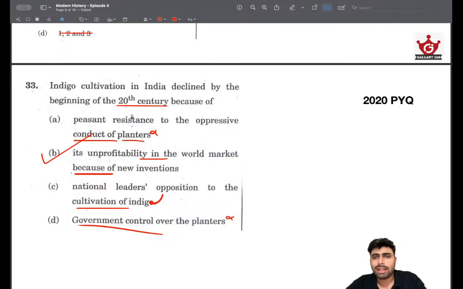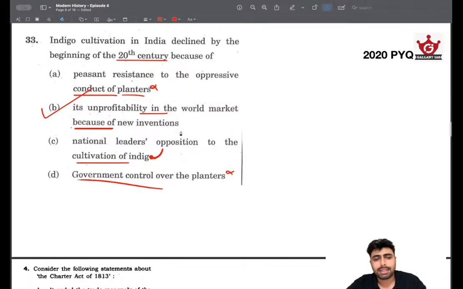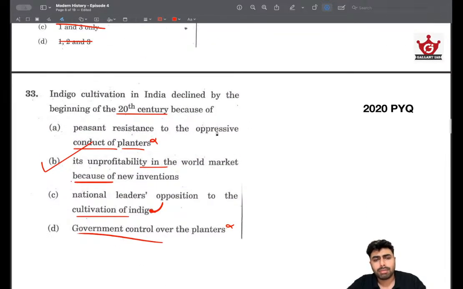So it's basic economic incentive. That's it, not because of their Indian opposition to any of these things. So that's how we arrive at this answer. Remember this, you can approach this question very logically and arrive at the answer. You don't have to learn about anything. And remember the economic side of things, try to connect it with the general logic.